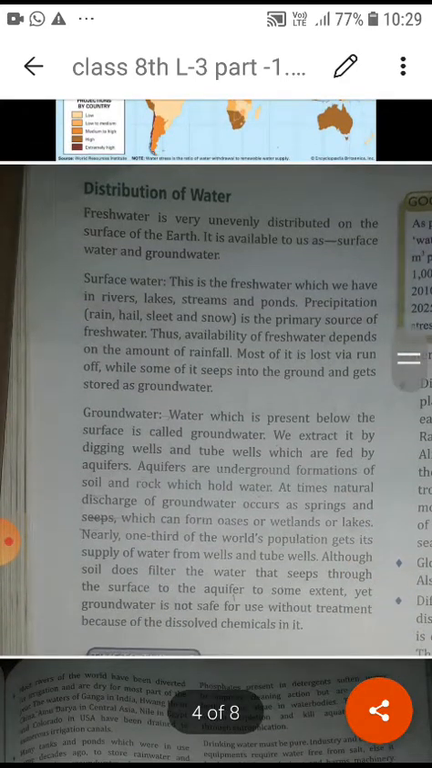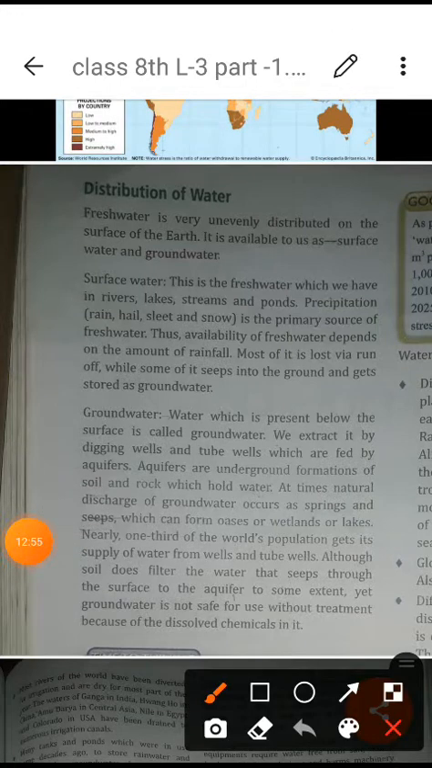Now distribution of water, so distribution of water means some of the water is found on the surface of the earth, and some is underground, it means the groundwater. You can understand student where the surface like the rivers, okay, lakes, streams and ponds, they all are found on the surface of the earth. So here precipitation is the primary source of fresh water, it means rain, hail, sleet and snow, all the processes have taking place.